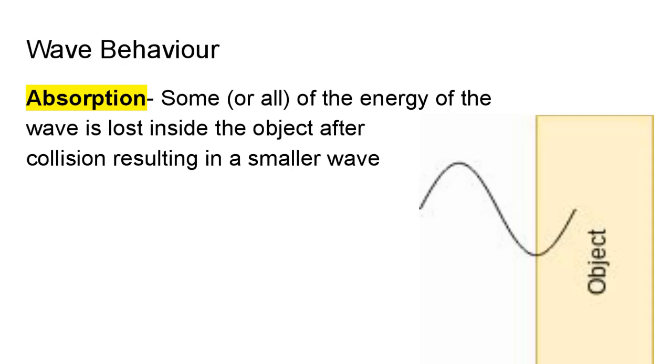Absorption is when some or all the energy is lost inside the object after collision, resulting in smaller waves. So either all the energy goes in and it doesn't come out, or the wave comes out smaller, which means it lost energy. So absorption is when it absorbs some of the energy inside the object from the wave.